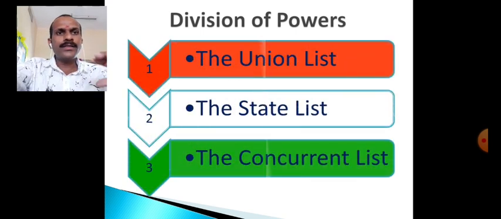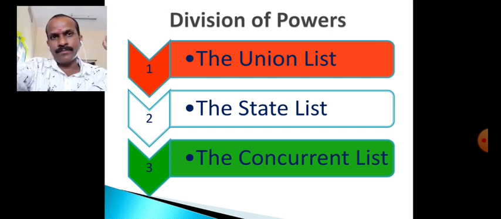So in what way are these powers divided? These powers are divided with the lists. The constitution has made some lists, and what is included in these lists? Some subjects are included, subjects which are for the interest of the state government and the union government. Okay, so in which areas the union government can work and in which areas the state government can work. The list of areas in which the union government can work is known as the union list.